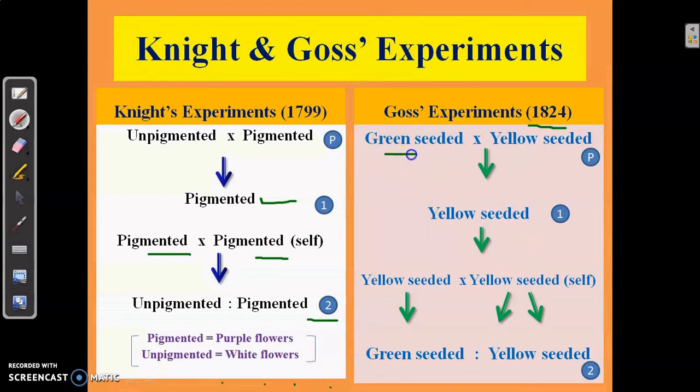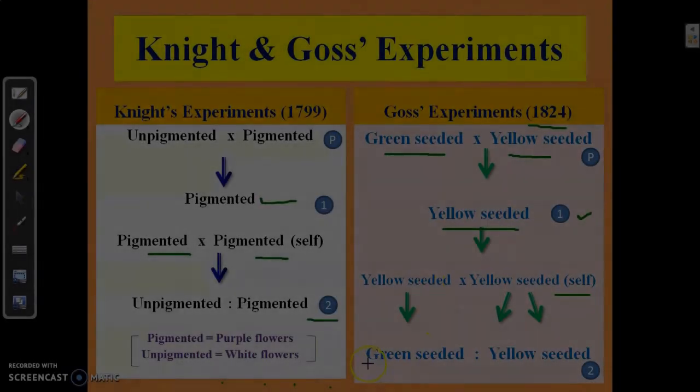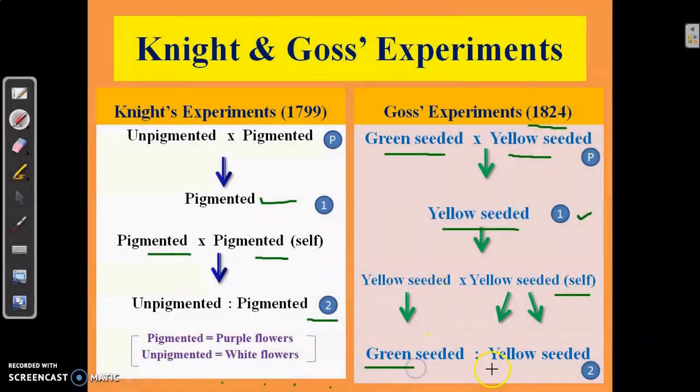So, he had selected the parental plants, green-seeded variety, and crossed it with yellow-seeded variety. The plants which he obtained in the F1 generation were all yellow-seeded varieties. When he went for selfing of the plants obtained in the F1 generation, he too obtained green-seeded plants and yellow-seeded plants.